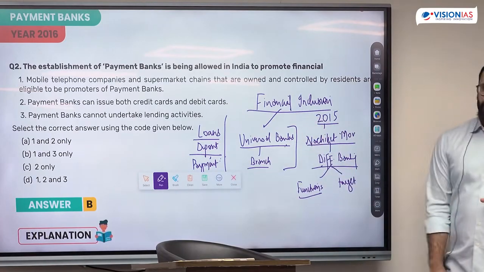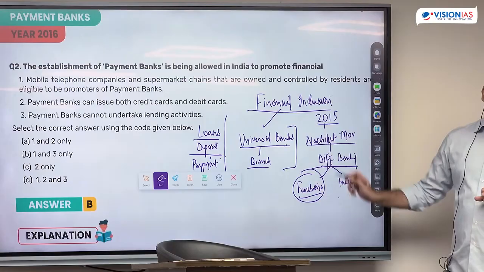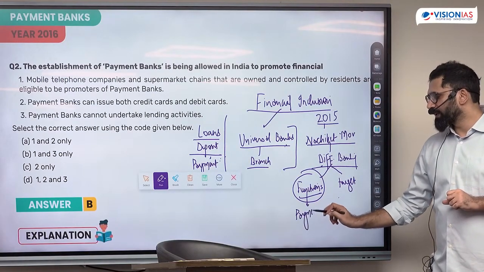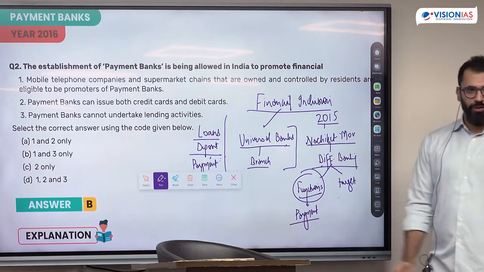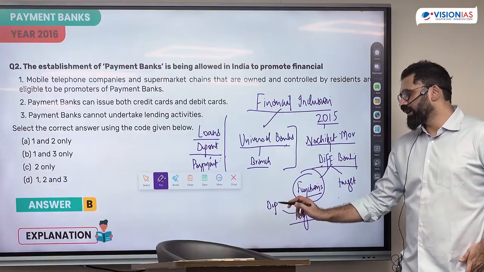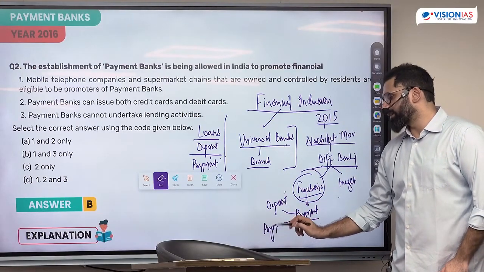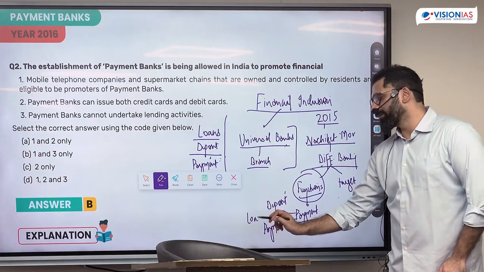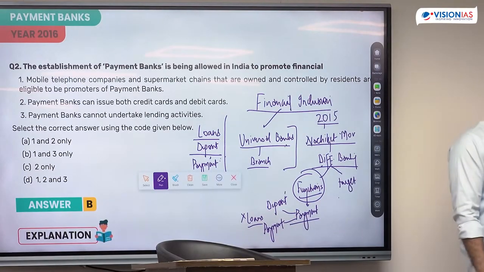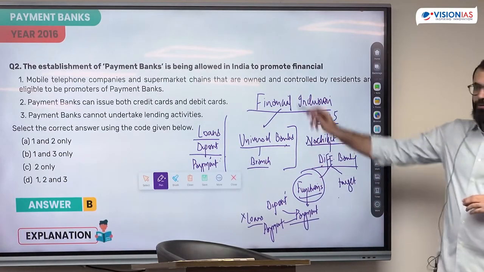So what Nachiket More said, that either differentiate on banks or differentiate on target population. To differentiate on banks, they created something called as payment banks. ये सिर्फ दो ही function करेंगे. They will not do all functions. They will do the function of deposit and will provide the payment facility. That means they will not be doing loans नहीं है. That means risk नहीं है. Regulation कम हो जाएगी. Regulation कम होगी, financial inclusion better होगा.